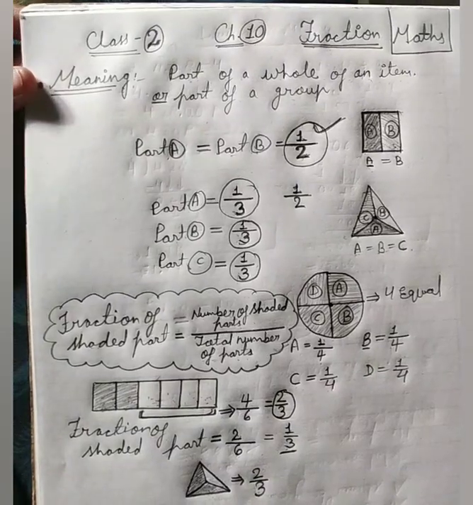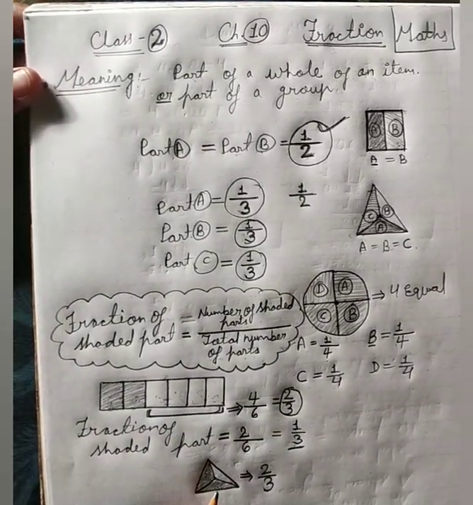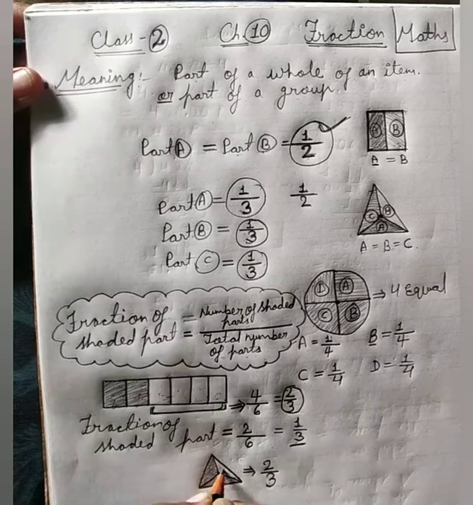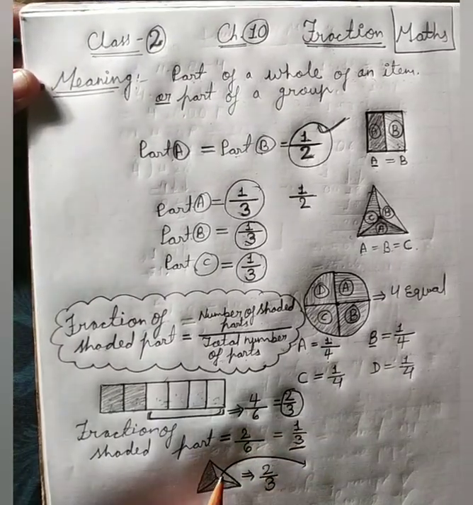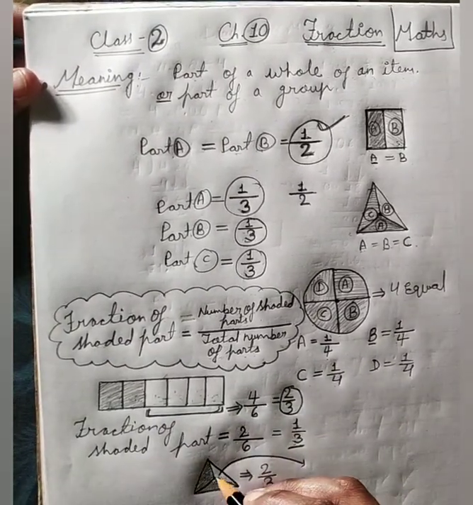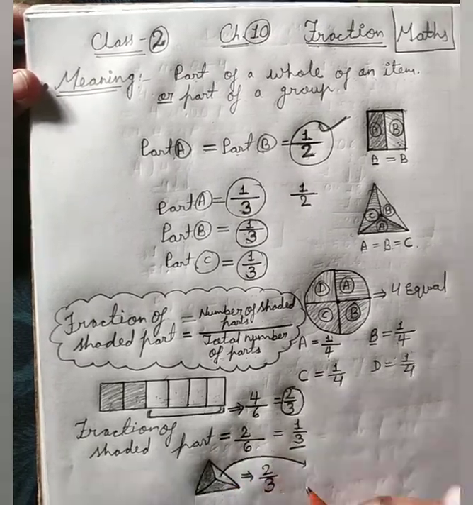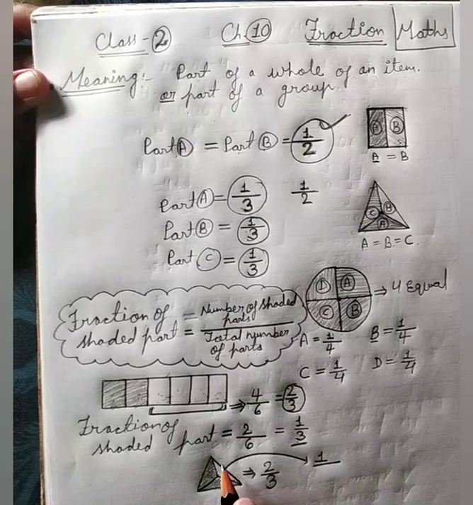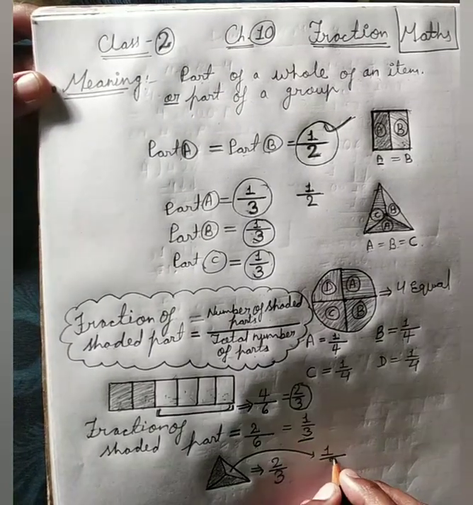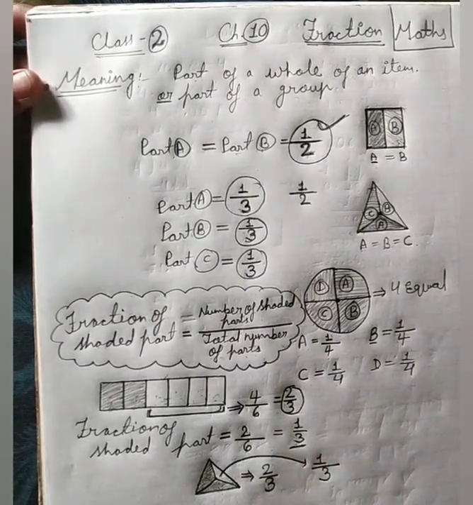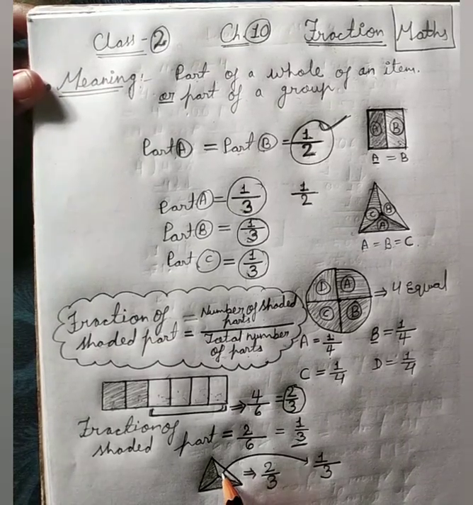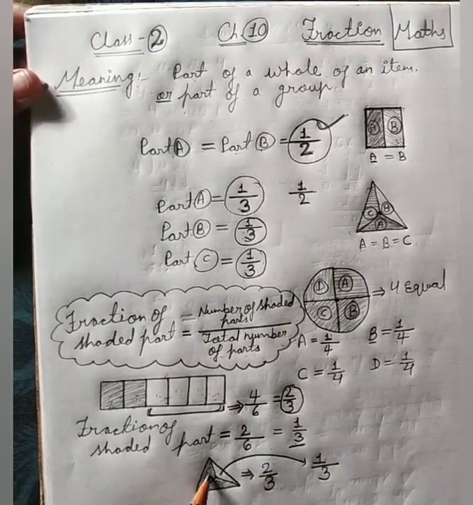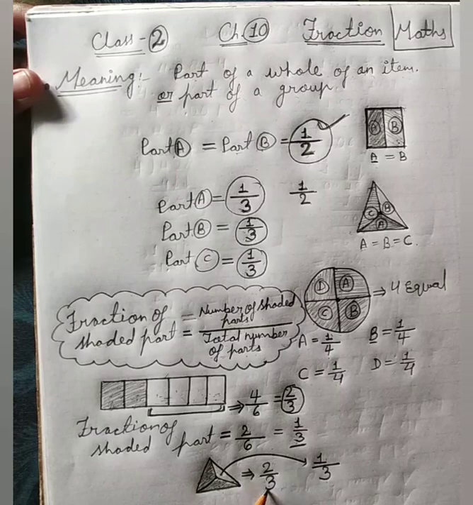Is it clear? Don't worry. Let's see here. If we talk about the fraction of this part, this part is 1, so write here 1, and total number of parts here 3. So write below 3. It means that the fraction of this part is 1 by 3 and the fraction of the shaded part is 2 by 3.